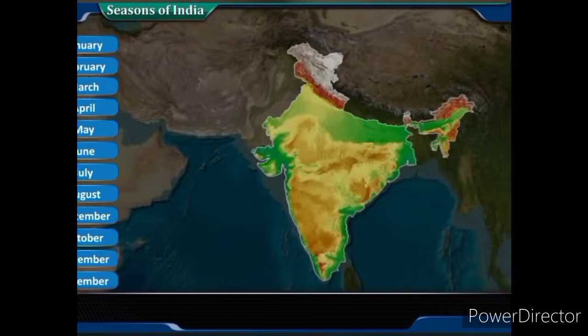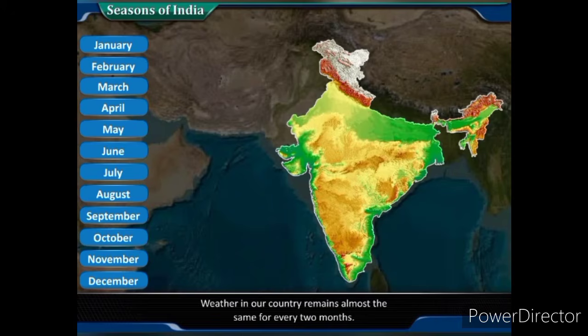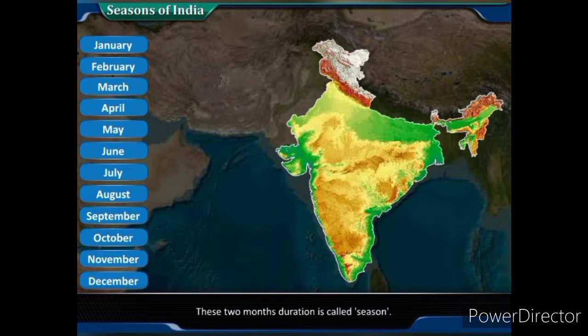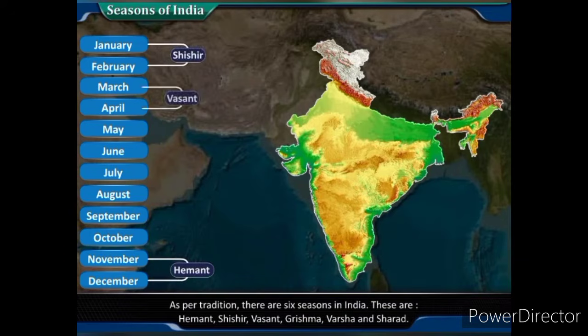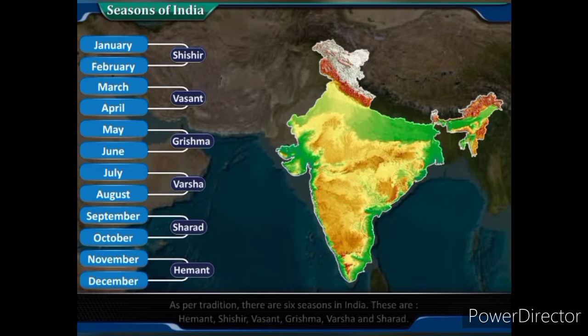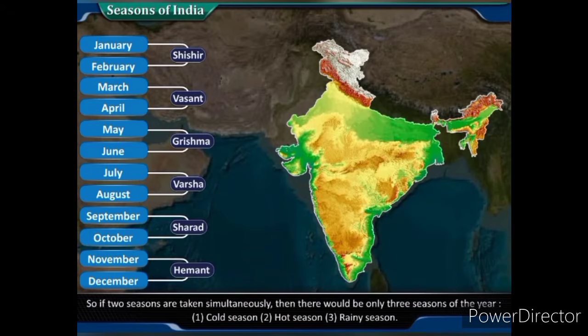Seasons of India. Weather in our country remains almost the same for every 2 months. These 2 months' duration is called a season. As per tradition, there are 6 seasons in India. These are Hemant, Shishir, Vasant, Grishma, Varsha and Sharad. There is hardly any noticeable difference in the weather between two successive seasons. So if two seasons are taken together, then there would be only 3 seasons of the year.